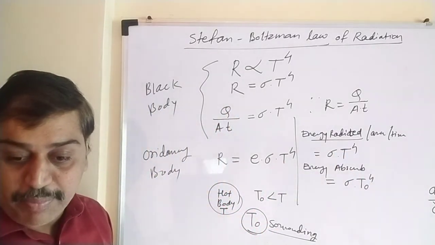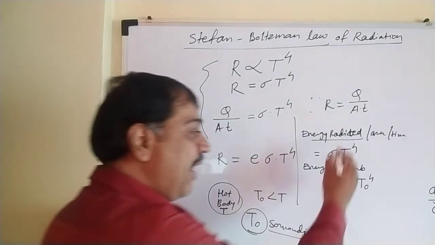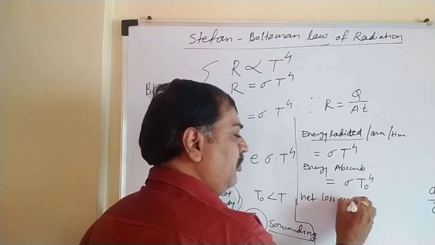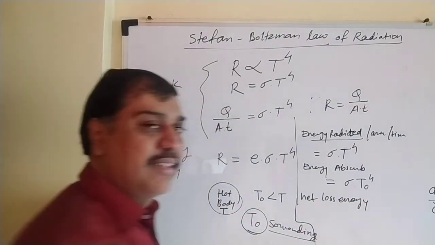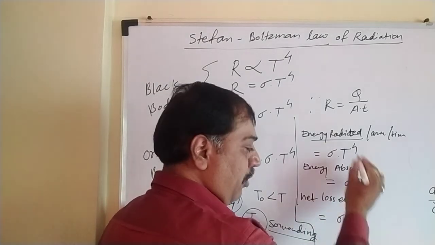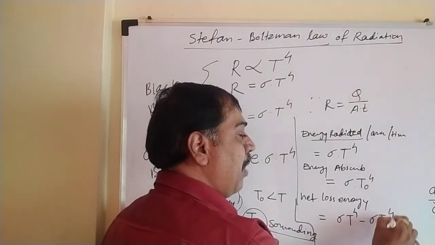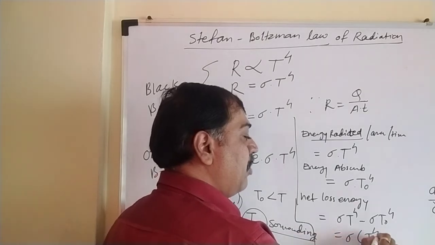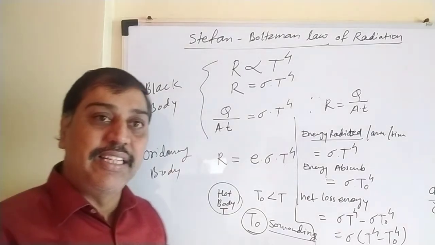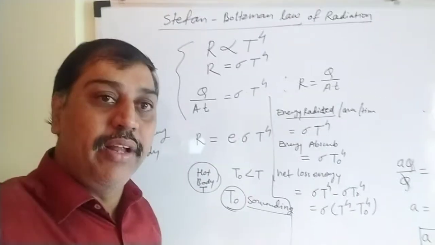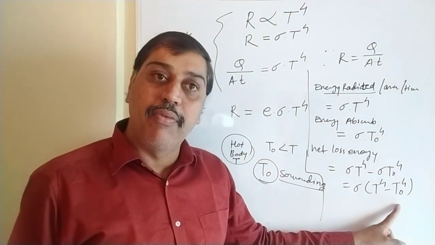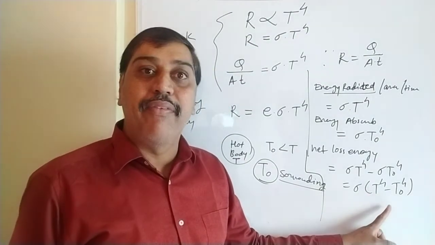So what is the net loss of energy? The net loss of energy can be found from this. So we can write the net loss of energy when a hot body is kept in a cooler surrounding is equal to sigma T to the power 4 minus sigma T0 to the power 4. Sigma is common: sigma (T to the power 4 minus T0 to the power 4). This much energy is nothing but the energy lost to the surrounding, by a perfectly black body.